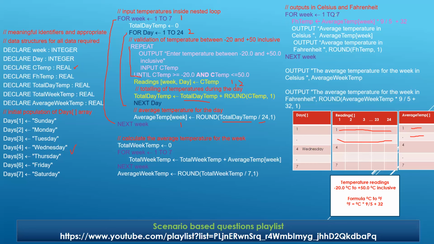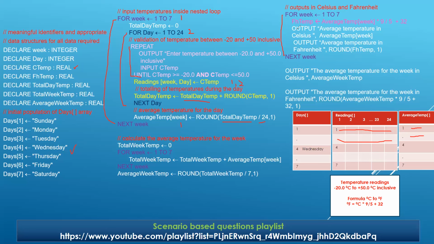And you can see 1 to 7, all the readings are supposed to be handled from here to here. Here you can see we have used the formula, degree centigrade, that is present in my average temp. Average temp is now holding the Celsius temperature values, so we can display them directly, perfect. But for the Fahrenheit, we need to display the converted value. So what have we done? We have just computed the calculation: average temp week, the first location data taken, multiplied by 9 upon 5 plus 32. We have simply applied the formula and the result is held in FH temp.